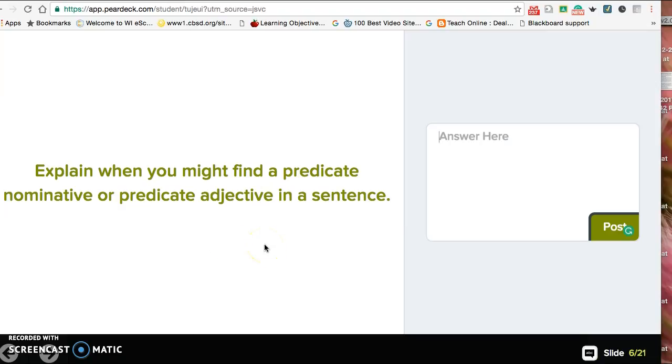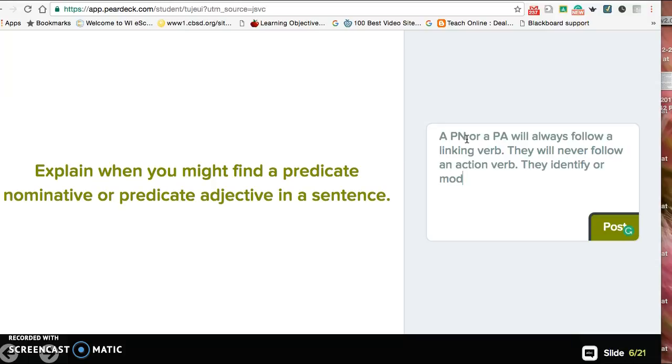Explain when you might find a predicate nominative or a predicate adjective in a sentence. I would say a predicate nominative and a predicate adjective will always follow a linking verb. They will never follow an action verb. They identify or modify the subject.